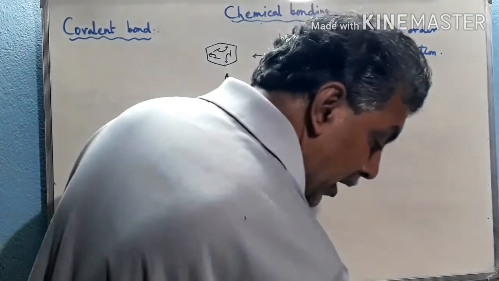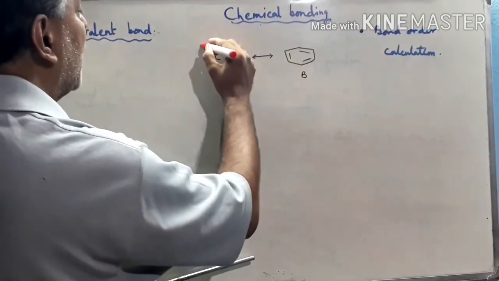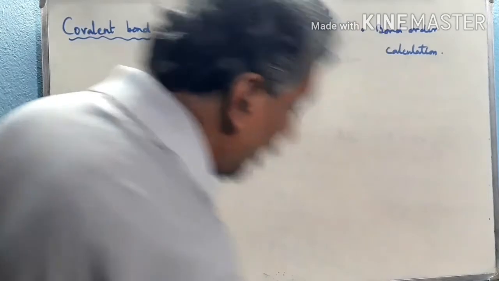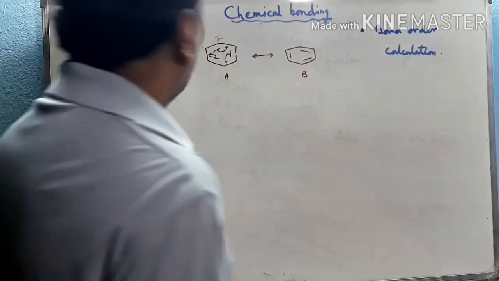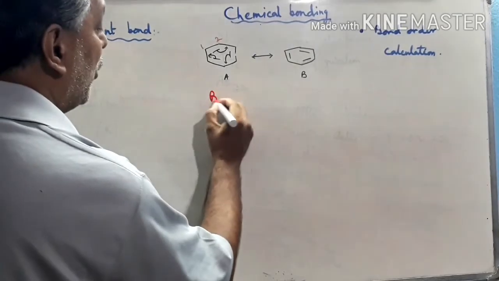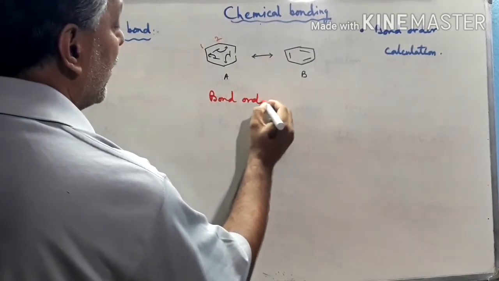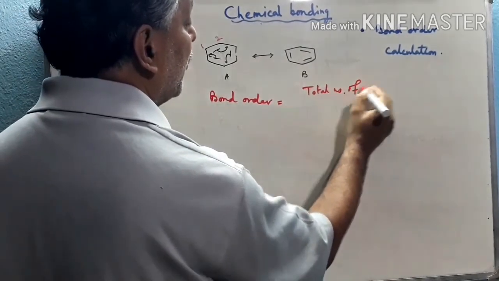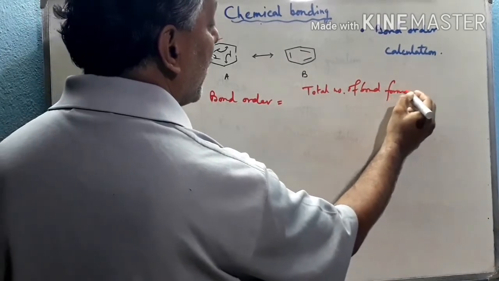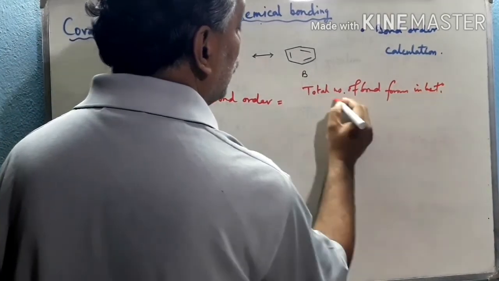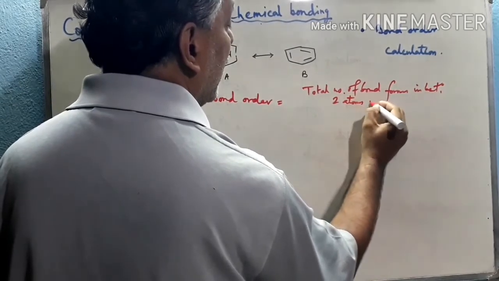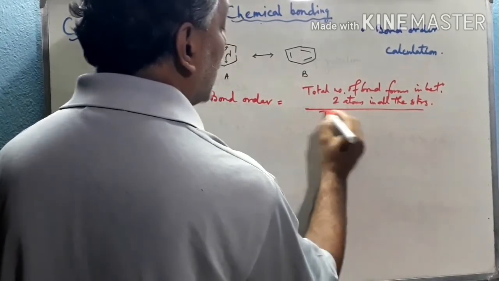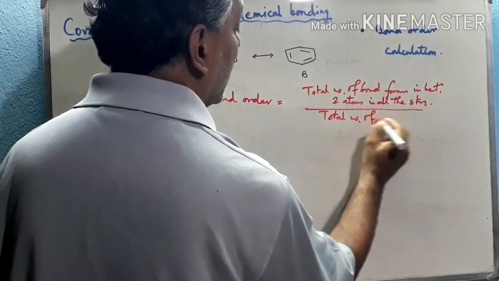Now suppose there are 2 atoms, like number 1 carbon atom and number 2 carbon atom. So we have to find out the bond order between these 2 atoms. How can we find out the bond order? There is a formula to calculate the bond order. The bond order formula is the total number of bonds formed between 2 atoms in all the structures divided by the total number of resonating structures.